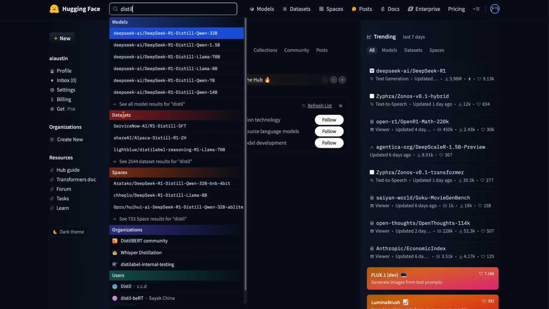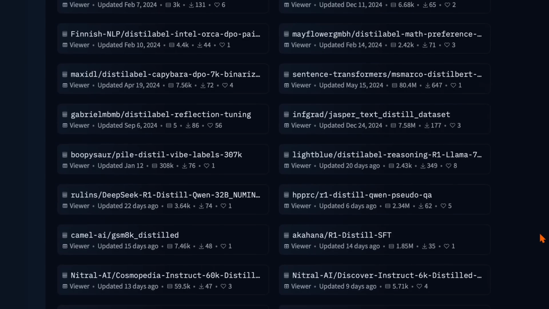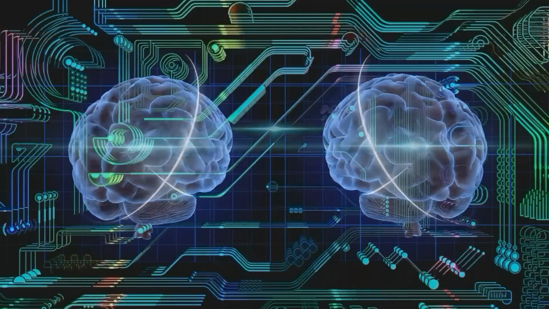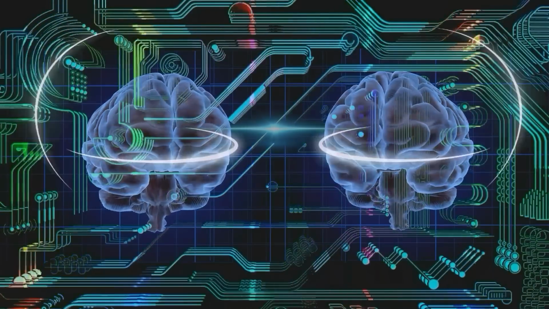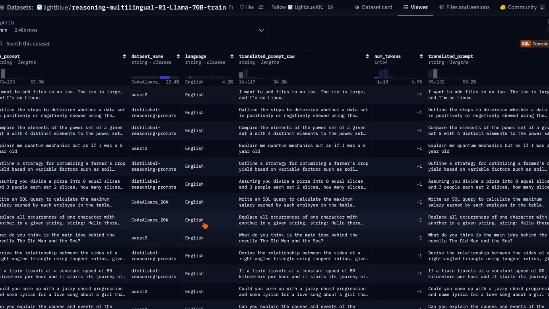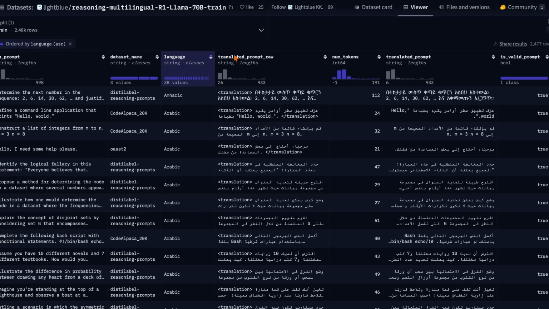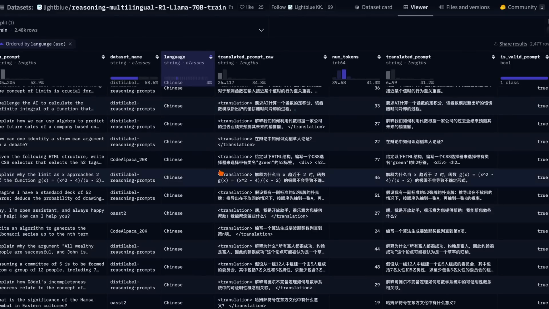Thanks to HuggingFace, we have an abundance of open source datasets filled with high quality prompts people are sending to their AI assistants. And this makes it very simple for us to quickly create our own massive distillation prompt datasets to run on whichever model we want to distill at the time of running our script. With distillation, we could create a prompt dataset for general use by selecting datasets with widely varying topics and even multilingual prompts to get a general use distilled model, just like DeepSeek R1's models.